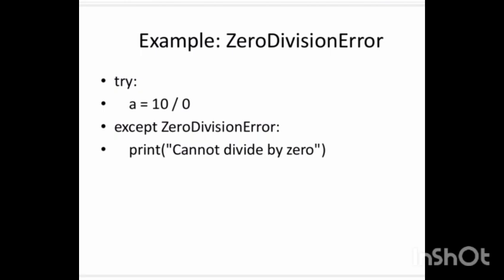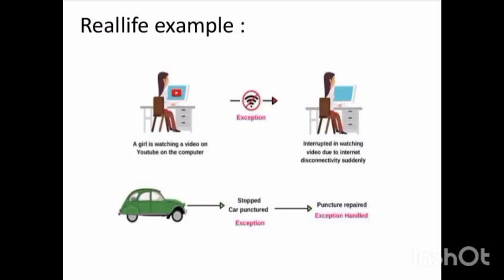Example: zero division error. Here's a simple example. We try to divide 10 by 0, which isn't allowed. Python throws a zero division error. With exception handling, instead of crashing, we print a message: cannot divide by 0. Much better experience, right?